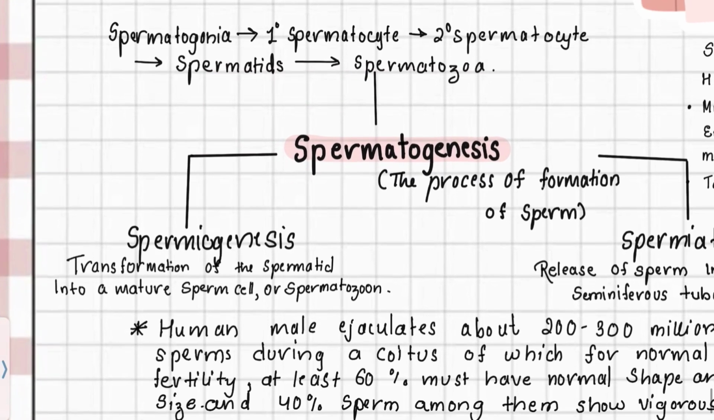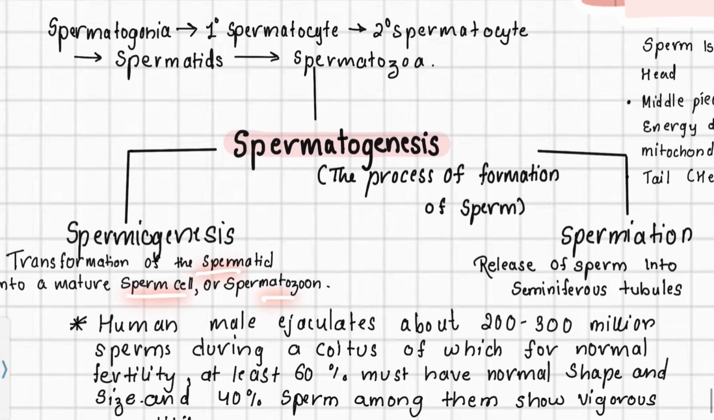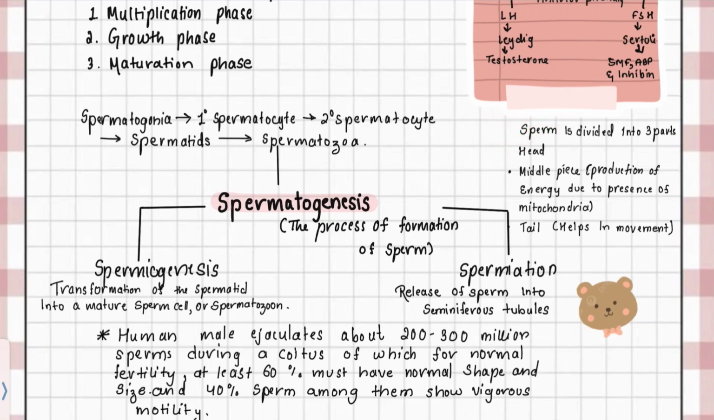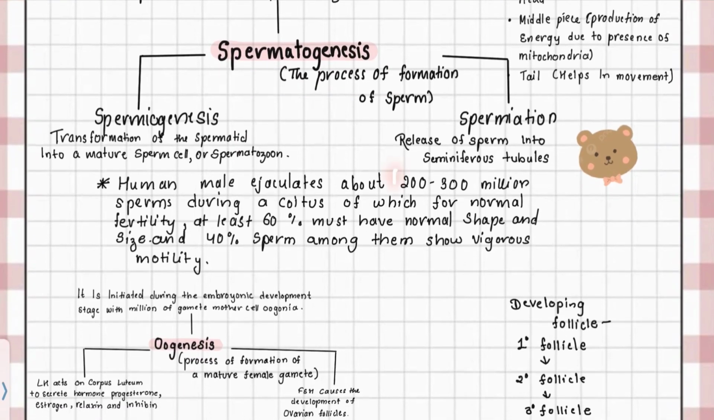अगर हम spermiogenesis की बात करें, it's the transformation of spermatid into a mature sperm cell or spermatozoa. Spermiation is the release of sperm into seminiferous tubule. A sperm is divided into three parts: head, which contains nucleus and acrosome; middle piece, which is rich in mitochondria, energy production के लिए; and tail, which helps in movement. अगर हम sperm count and fertility की बात करें, in humans a male ejaculates about 200 to 300 million sperm per ejaculation, and for normal fertility, at least 60% sperm should be normal in shape and size, and around 40% sperm should show vigorous motility.